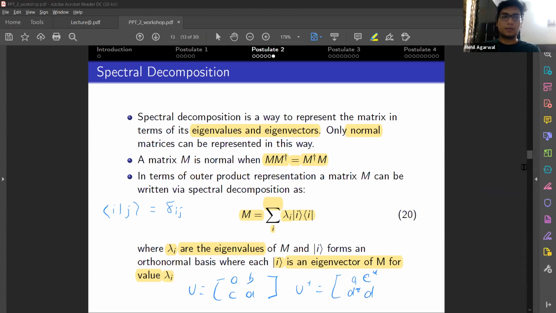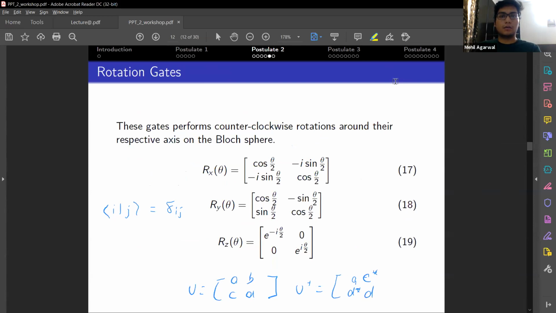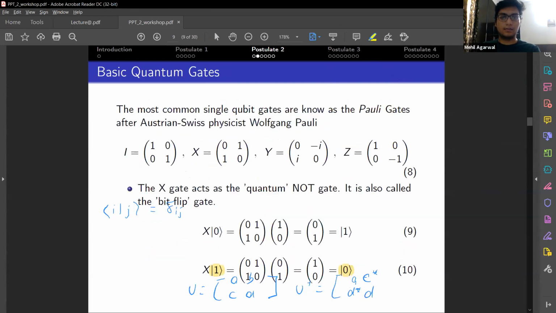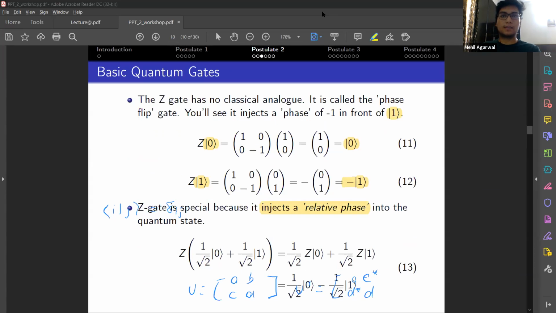So I don't see any new questions. Also, can you talk about the difference between global phase and relative phase? For that, I'll move on to the previous slide, where we were discussing the Z gate.